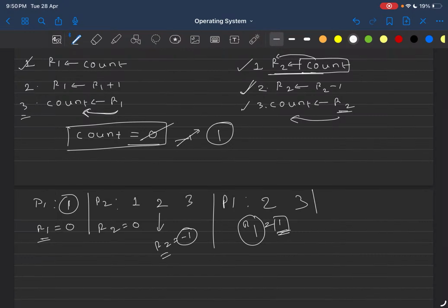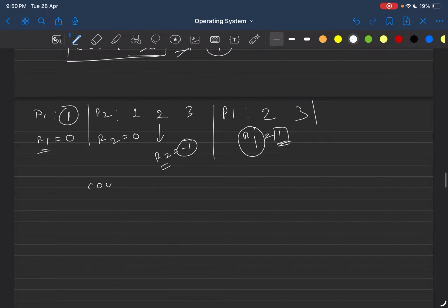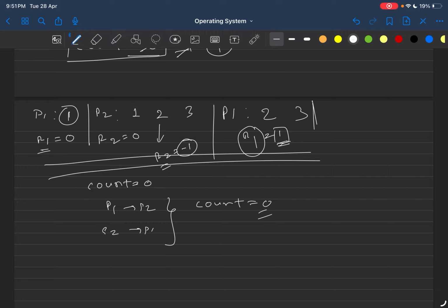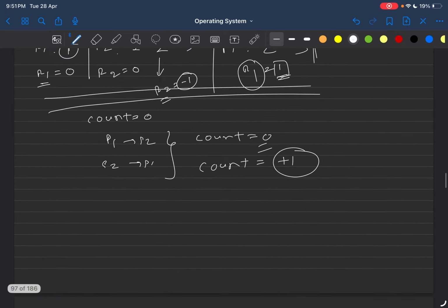So in the ideal case, what was the expectation? Count is 0. You are running P1 and P2, or P2 then P1. In both cases, the final value of count should be 0, because one is incrementing by 1 and the other is decrementing by 1. But here, if you see, at the last, this count's value becomes how much? Plus 1, which is not at all expected.